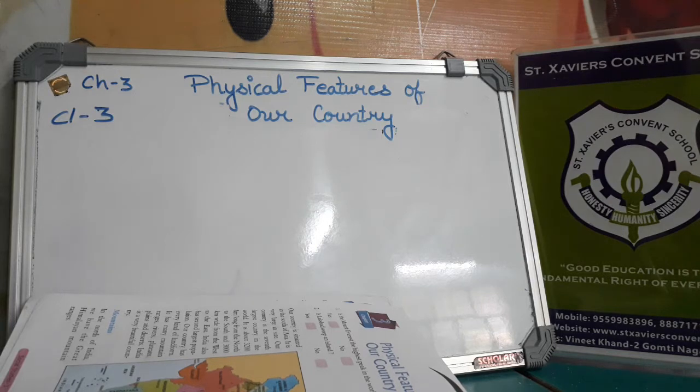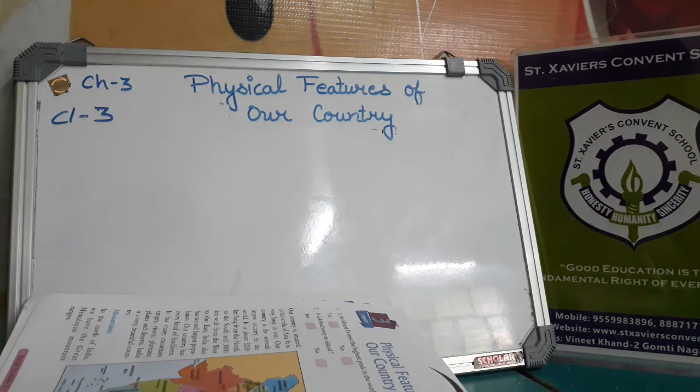Our country is situated in the south of Asia. It is very large in size. Our country is the 7th largest country in the world. It is about 3,200 kilometers long from the north to the south and 3,000 km wide from the west to east. India also has the second largest population. Our country has every kind of landform. It has many mountain ranges, rivers, plateaus, plains, deserts. India is a very beautiful country.